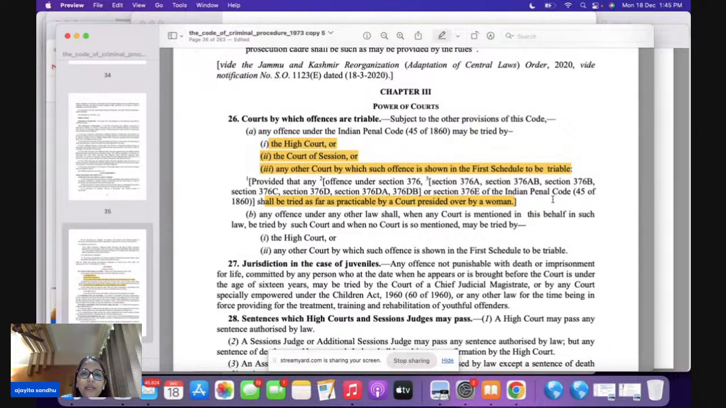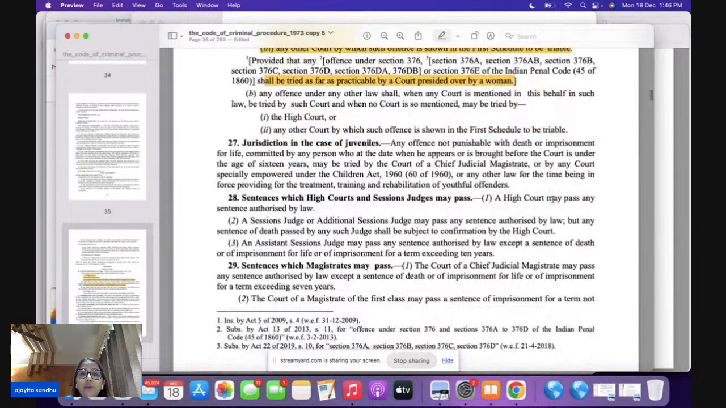So under section 26, any offence given under IPC is going to be tried by the High Court or Court of Session or any other court which is given in the first schedule. But please remember, where the rape provisions are there, the trial is going to be presided over by a woman.